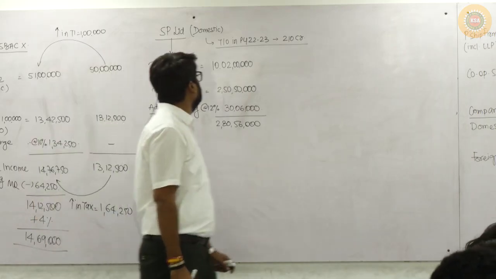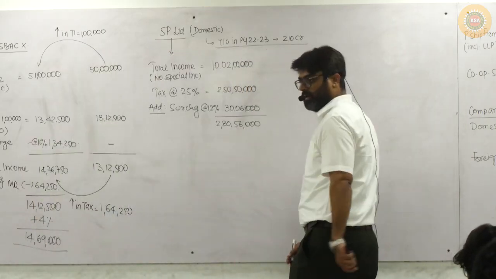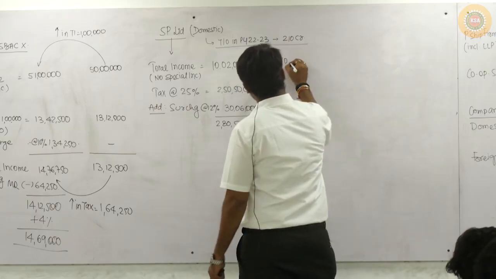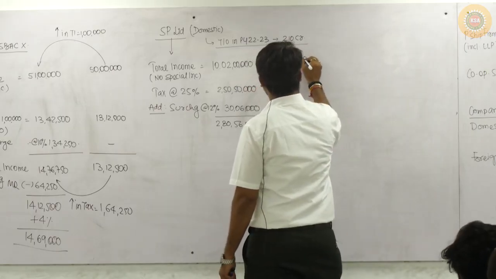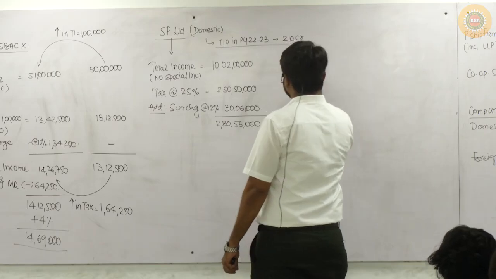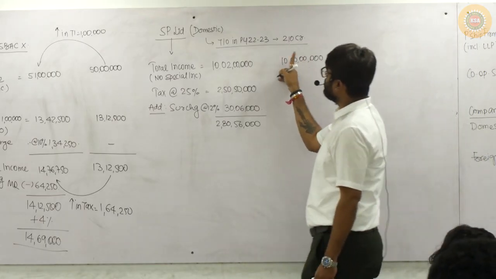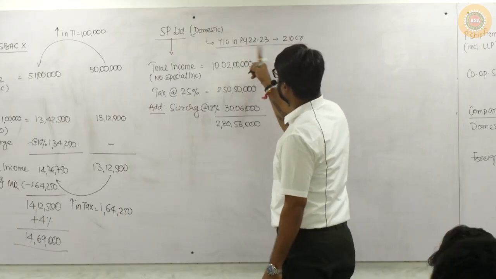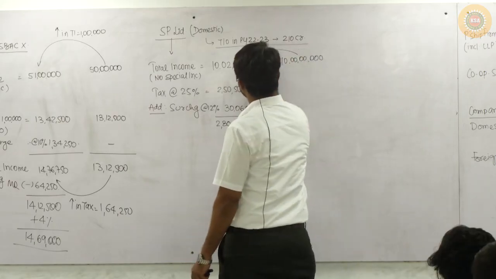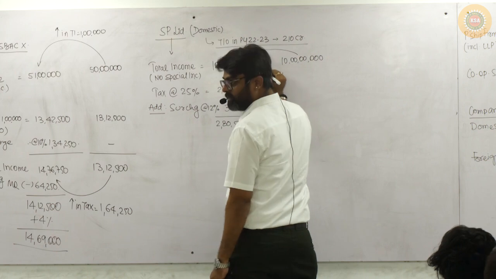Now tell me, this SP Limited will think that if my total income would have been only 10 crores, and from this 10 crore it is increasing by only 2 lakhs. Can you see there is an increase of only 2 lakhs?